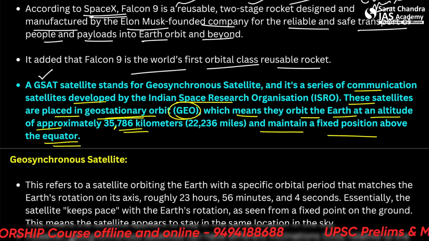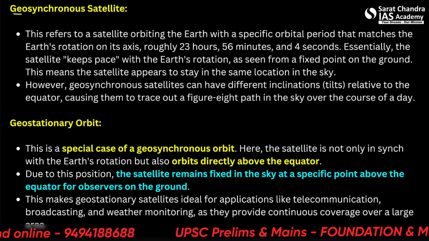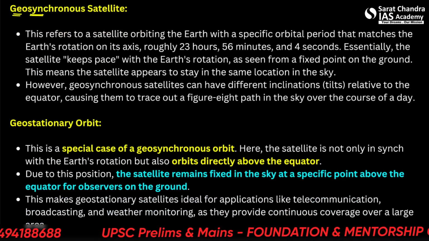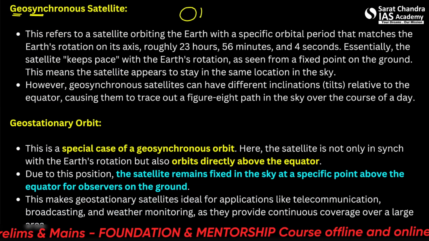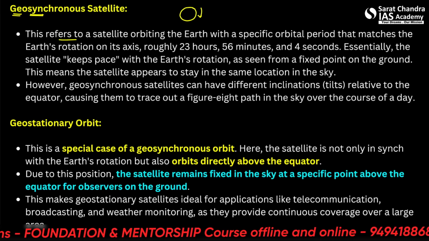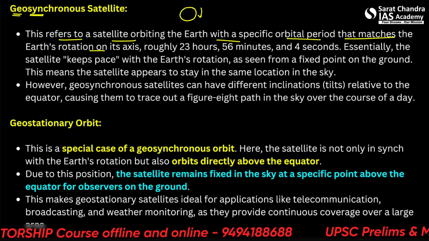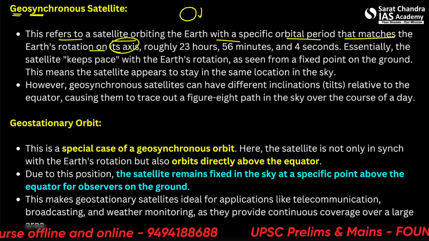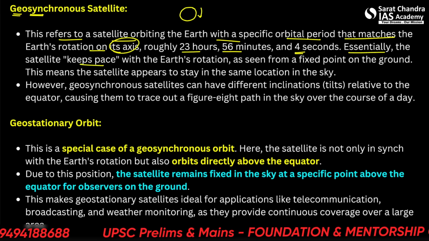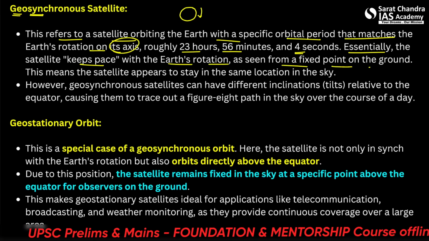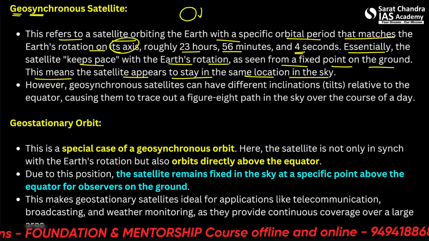Let us clear these two terms. What is geosynchronous and geostationary? Geo means Earth and synchronous means in sync with Earth. So a satellite that is in sync with Earth's rotation or movement is known as geosynchronous. This refers to a satellite orbiting the Earth with a specific orbital period that matches the Earth's rotation on its own axis, roughly 23 hours, 56 minutes and 4 seconds. Essentially, the satellite keeps pace with the Earth's rotation as seen from a fixed point on the ground. This means the satellite appears to stay in the same location in the sky.